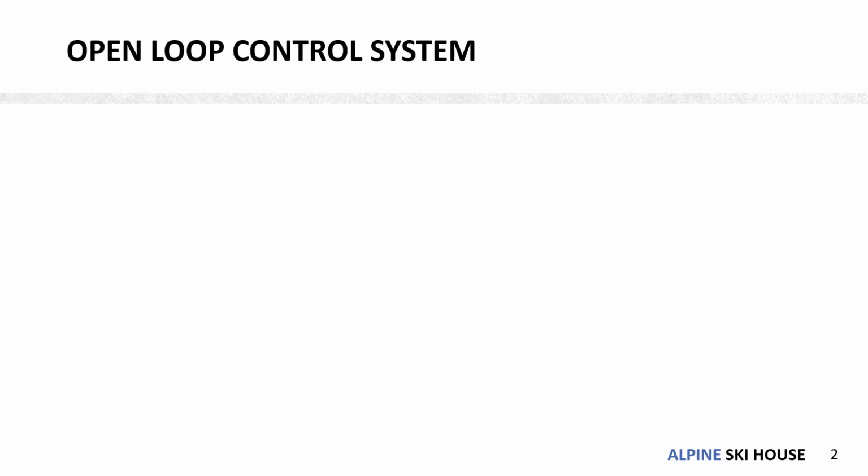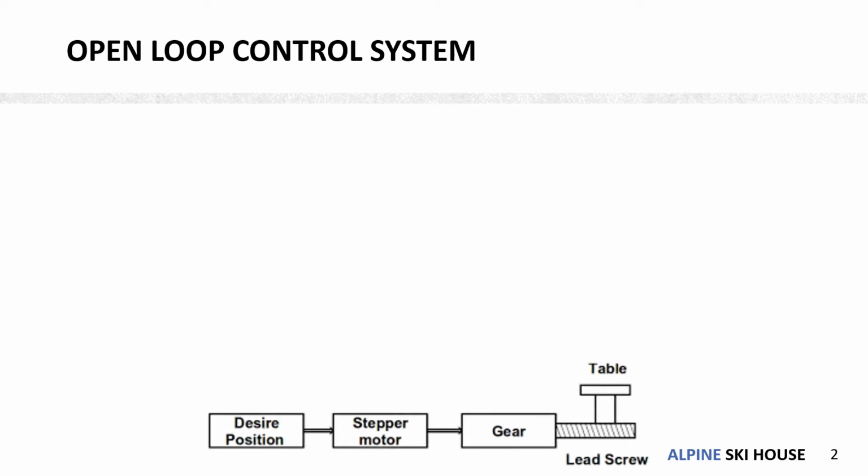The first one is the open loop control system, and it is the basic version of a control system. The figure shows a block diagram representation for a CNC lathe with the stepper motor, gear, and lead screw that moves the table.